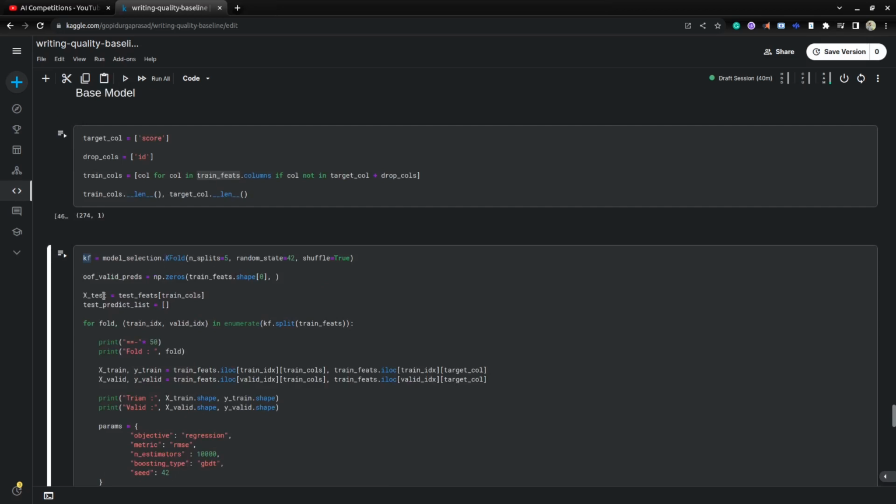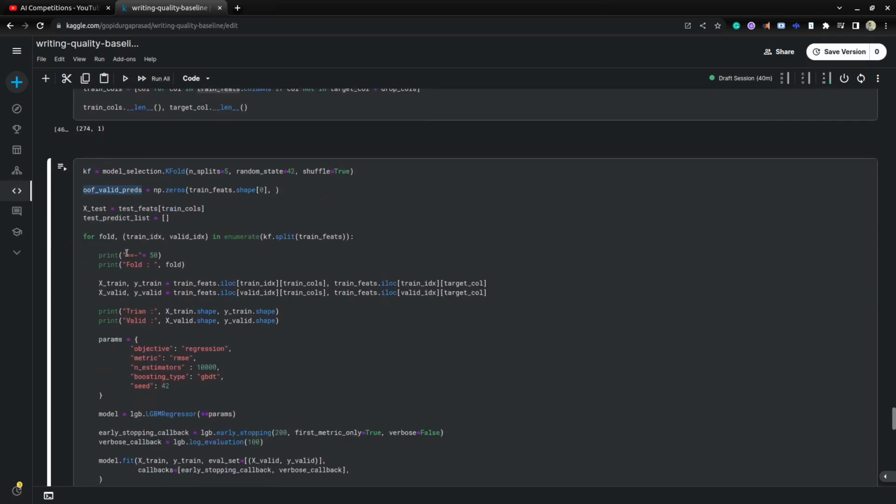So k-fold cross validation: here the out-of-fold validation predictions are saved. And here, what are the test features? Out of the test features, what are the training columns? That test df I'm taking as x test, and after getting each model's predictions, I'm saving them in the test prediction list.